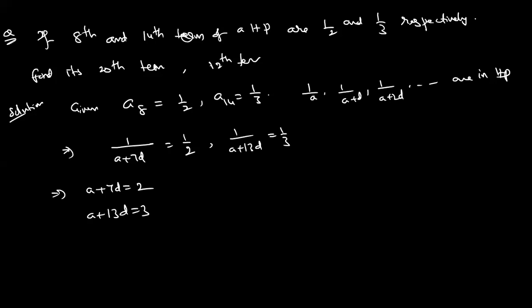Am I correct? Now simplify these two equations, subtract. 13 minus 7, 6D is equal to 1. D is getting 1 by 6. And A is how much? 2 minus 7 by 6, that means 5 by 6.